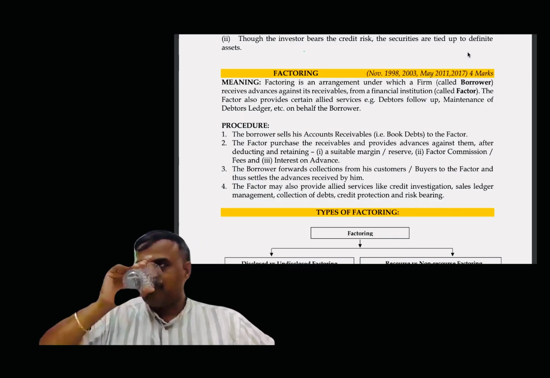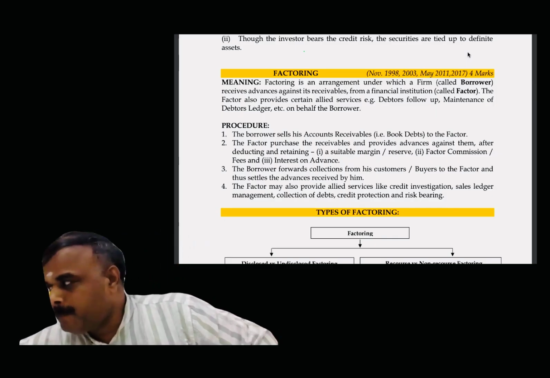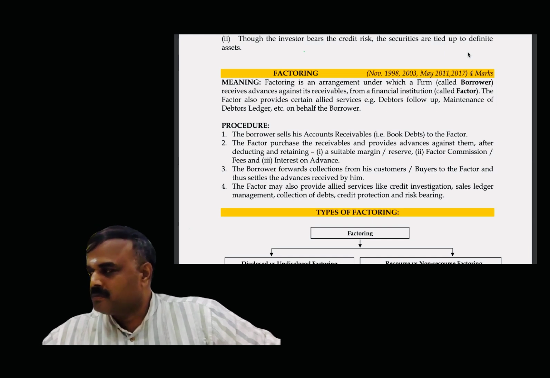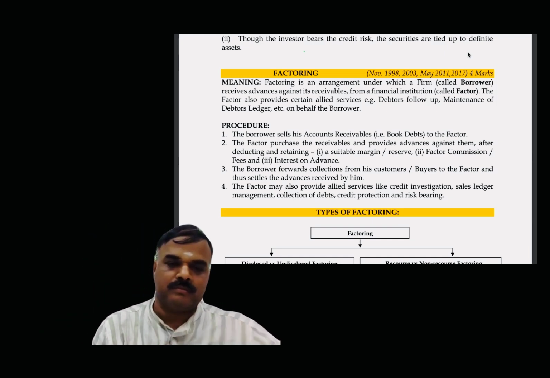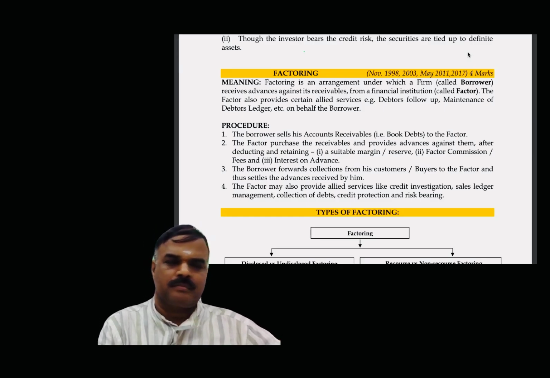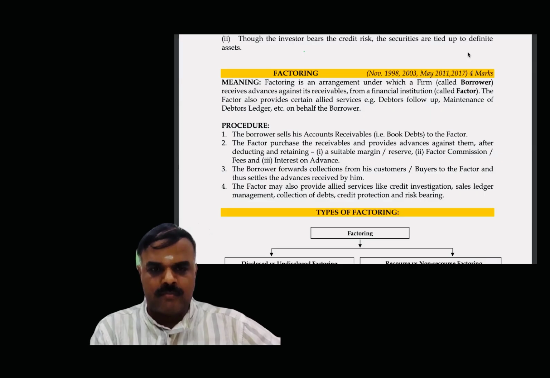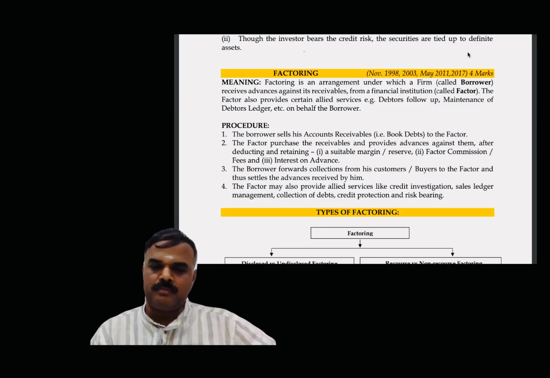The borrower sells his accounts receivable, that is book debts, to the factor. The factor purchases the receivables and provides advances against them after reducing and retaining a suitable margin or reserve, factor commission or fees, and interest on the advance. The borrower forwards collection from its customers or buyers to the factor and thus settles the advance received by him.